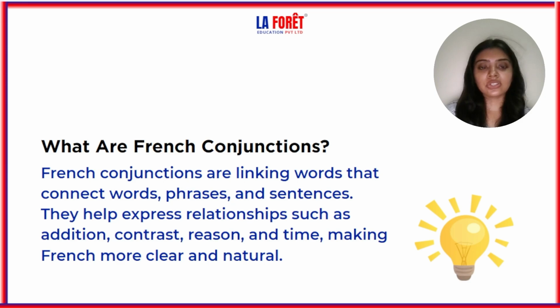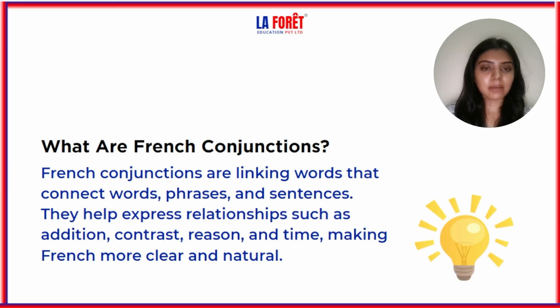Common French conjunctions include et, ou, mais, parce que, donc, car, si. There are many more conjunctions, but these are the common ones. They make French more clear and natural. So these are the conjunctions.